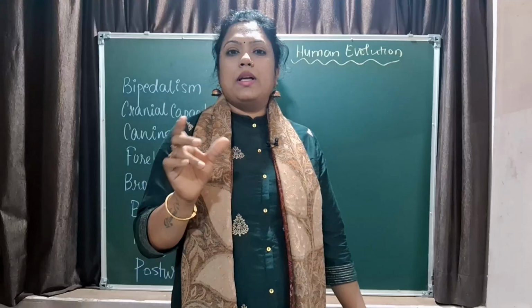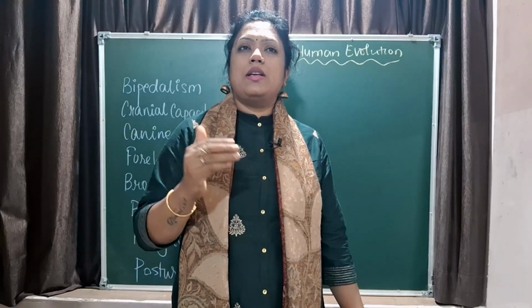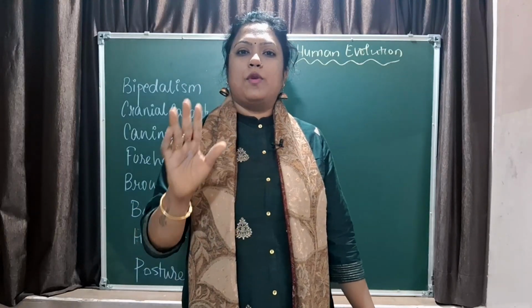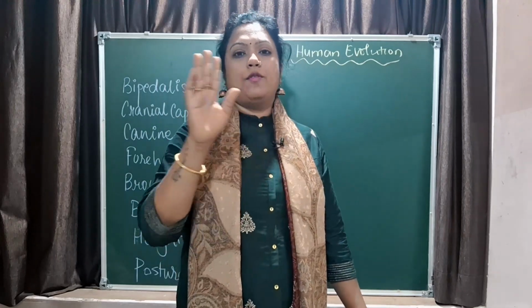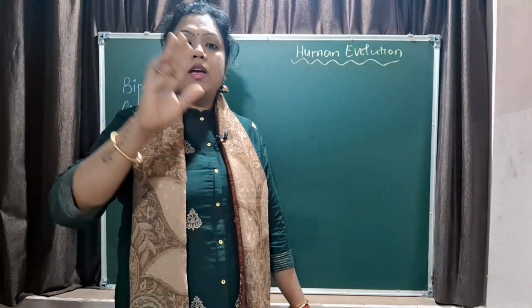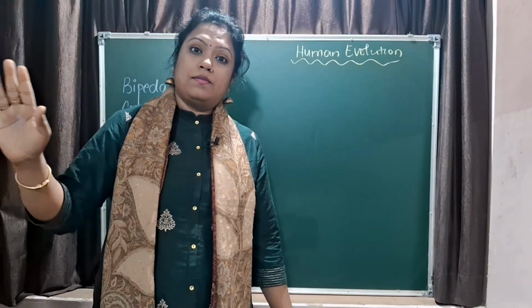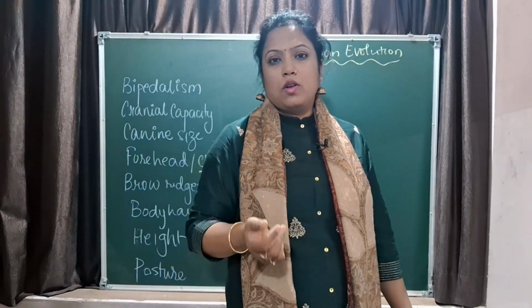So always remember the height. Every time there is an increase in height, say 3 feet to 3.5 feet, then 3.5 feet to 4.5 feet, 4.5 to 5.5, 5.5 to 6, 5.5 to 6.3. That is in centimeters, you can also write.